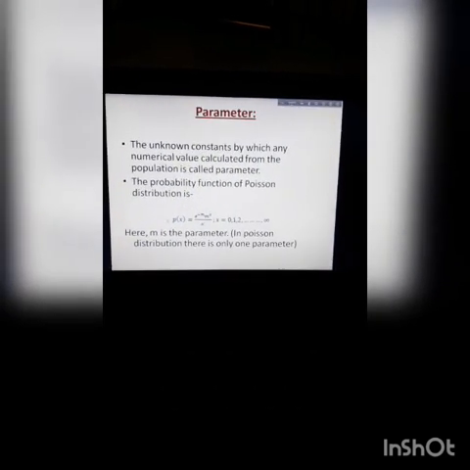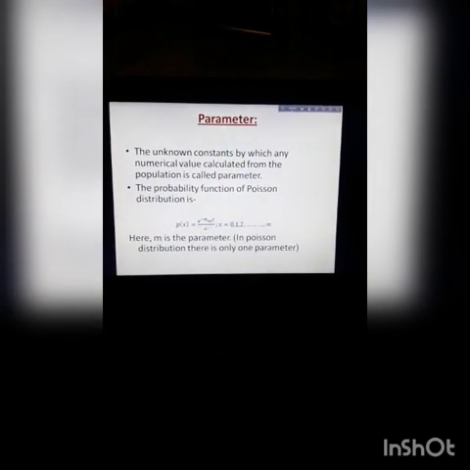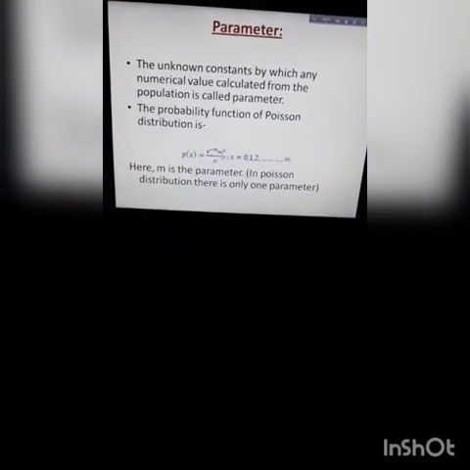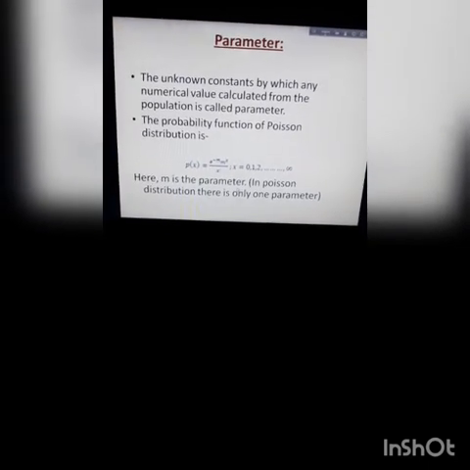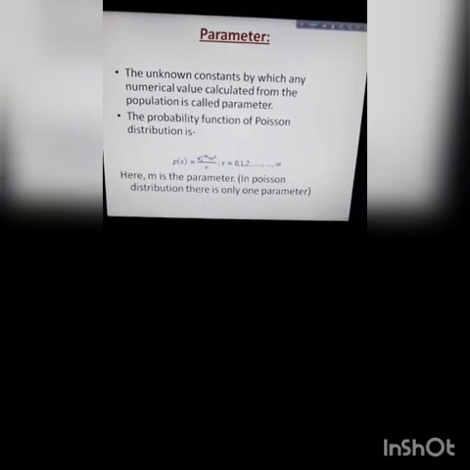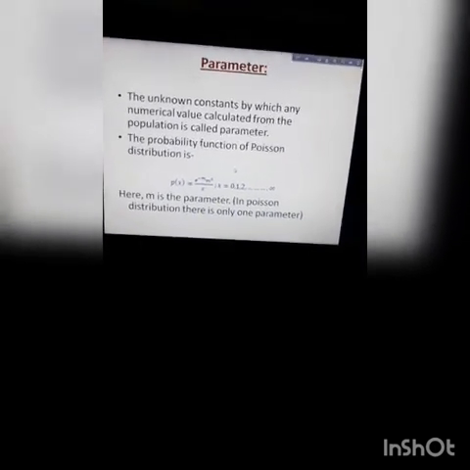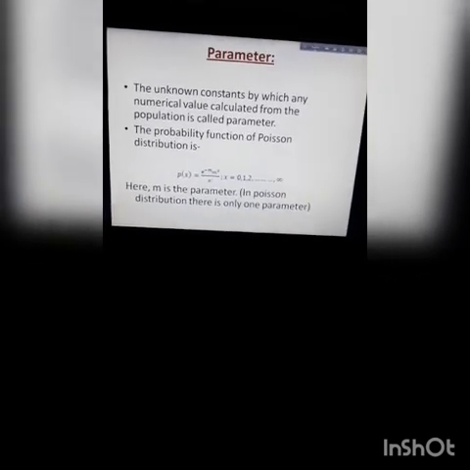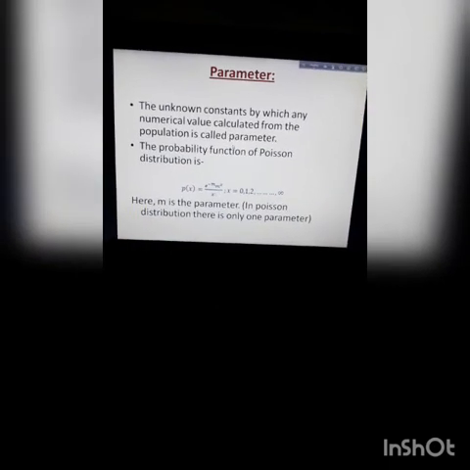This is the probability function of Poisson distribution. Here x is the Poisson variate, e is the Napier log. There is only one unknown constant, which is m, and this m is the parameter. In Poisson distribution there is only one parameter, for sure. It's normally denoted by m. Sometimes it's denoted by other symbols like lambda.